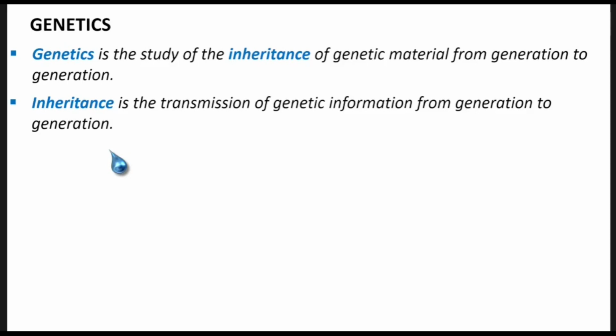Now when we talk of genetics, we are talking of inheriting genetic materials. So what are these genetic materials? This is information which programs how a person looks, in terms of eye color, hair color, skin color, how tall you are going to be, the way you smile, the mouth shape, the nose shape.